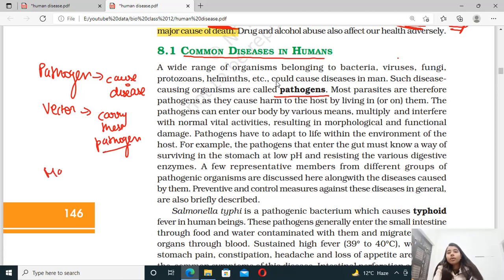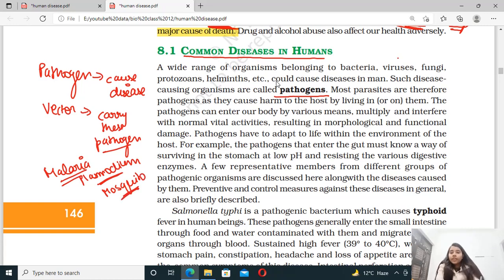Example, if I talk about malaria. In malaria, the disease is caused by plasmodium. It means plasmodium is a pathogen, whereas who is carrying this plasmodium, that is female anopheles, which is a mosquito. So the mosquito is the vector.